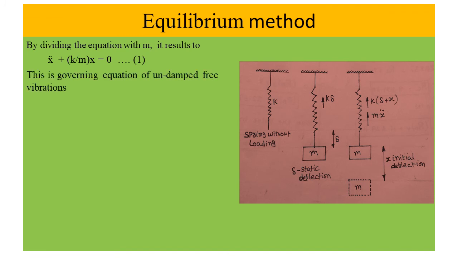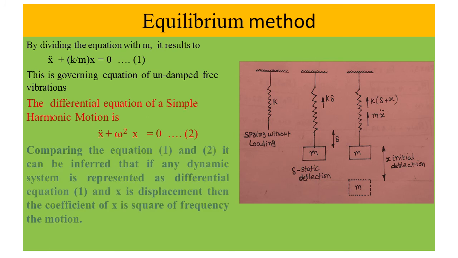This is the governing equation of undamped free vibrations. The differential equation of a simple harmonic motion is x double dot plus omega squared x equals 0. This is equation 2. Comparing equations 1 and 2, it can be inferred that if any dynamic system is represented as differential equation 1 and x is displacement, then the coefficient of x is the square of the frequency of the motion. It implies omega equals root over k by m.